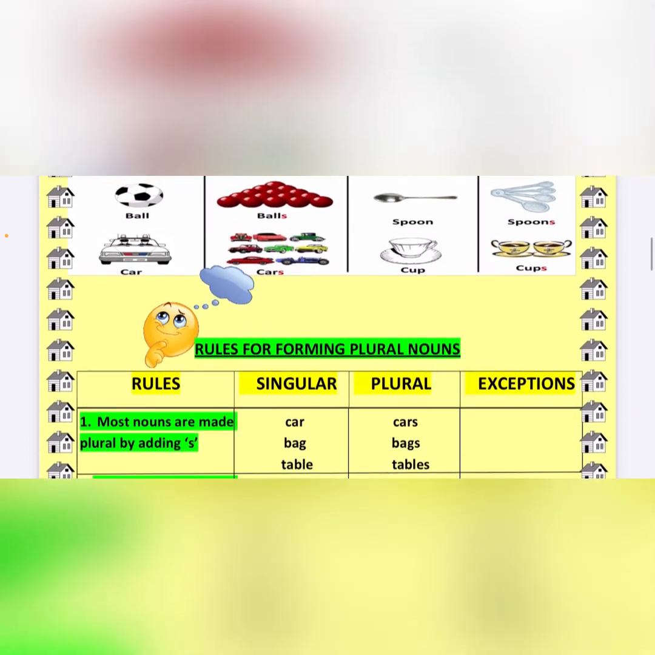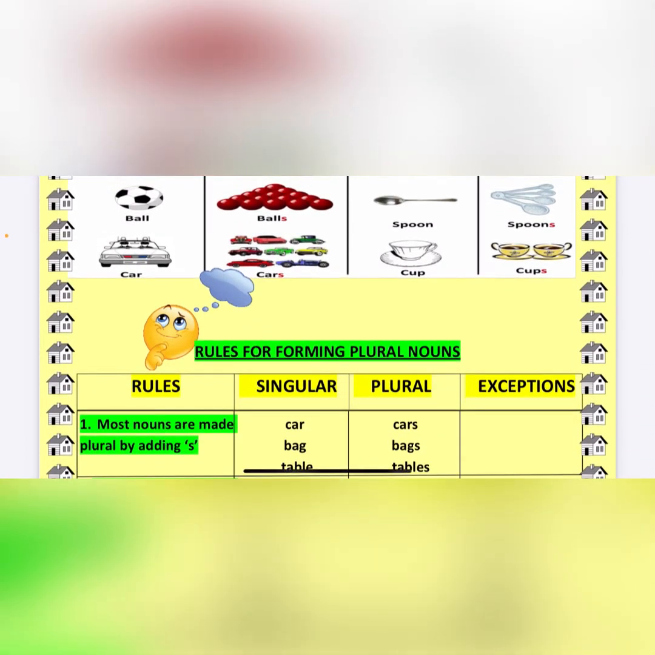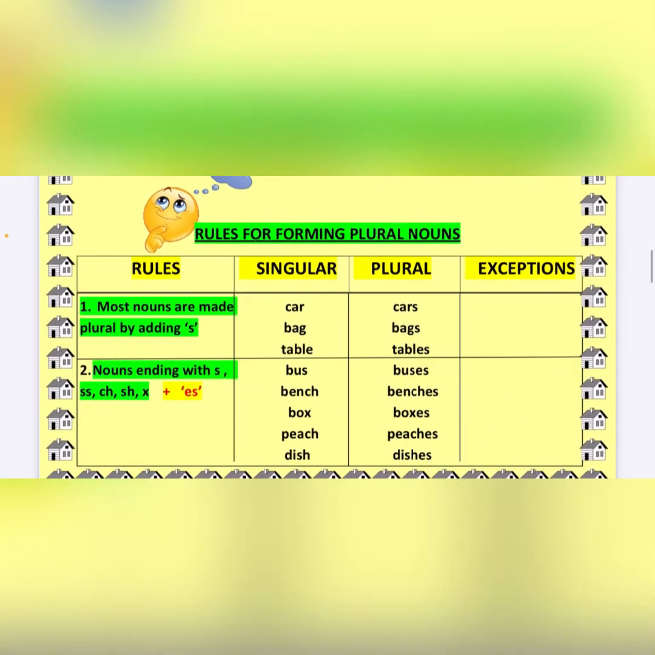The first rule says that most nouns are made plural by adding s to the noun. For example, car, cars, bag, bags, table, tables. So this is the first and most general rule, that by adding s you can make the plural of most nouns. Now the second rule says that the nouns ending with s, double s, ch, sh, x,